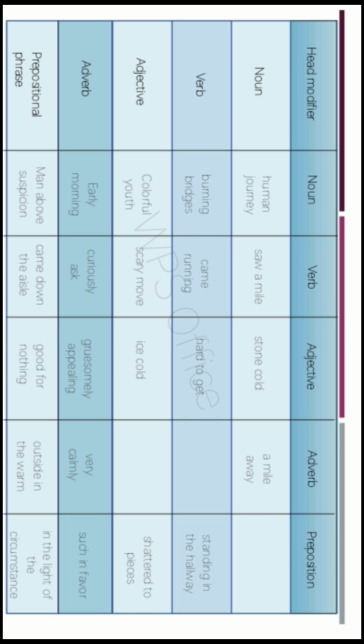We see different types of modification: nouns modifying nouns, verbs modifying nouns, adjectives modifying nouns, adverbs modifying verbs, prepositional phrases modifying verbs, and prepositional phrases modifying nouns. This illustrates the flexible and complex ways we build sentences in English.